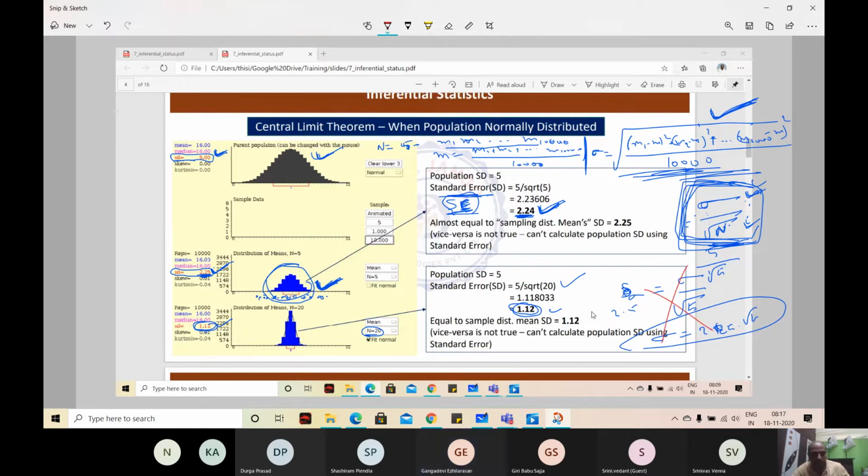In the central limit theorem, to find out the population standard deviation, you should not be using this formula. The other way around you can do. From the population standard deviation, you can use the standard error formula to calculate the sampling distribution's standard deviation. From top to bottom you can do, but from bottom to top you should not. Vice versa is not true. Got the point?